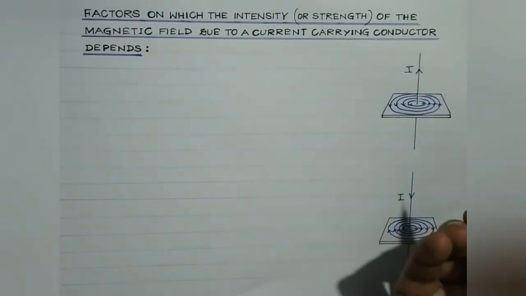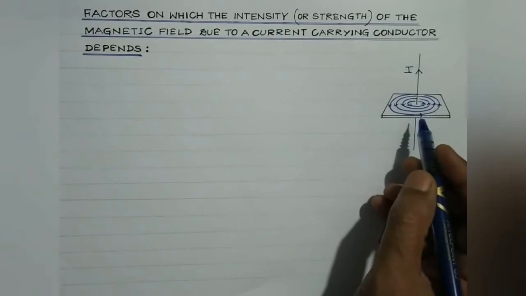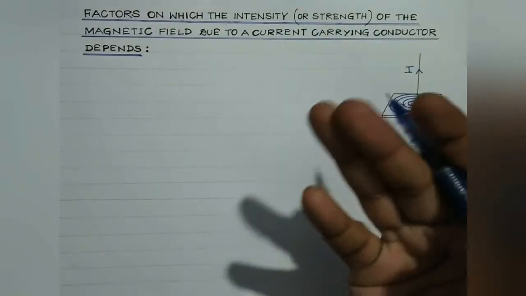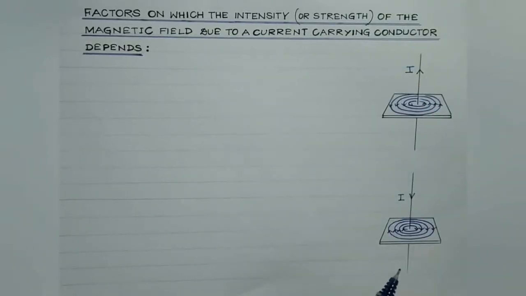So this clearly suggests that the strength of the magnetic field due to a current carrying conductor is directly proportional to the amount of current flowing through it.